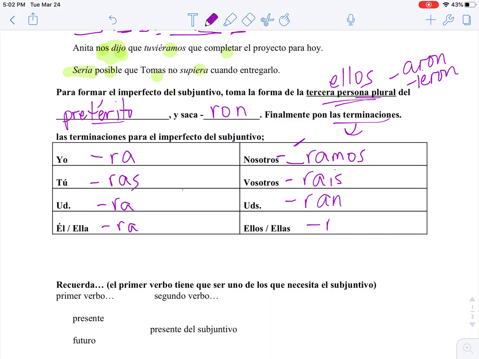So like I said, I like to call these the Lady Gaga endings because Ra, Ras, Ra, Ramos, Ran. Yep. I went there. That's stuck in your head now. So, Lady Gaga endings. I'm going to write that down, because it'll also help you, believe it or not, to remember. You know me and my goofy ways of remembering things, right?